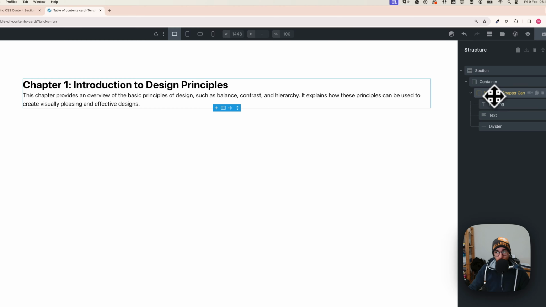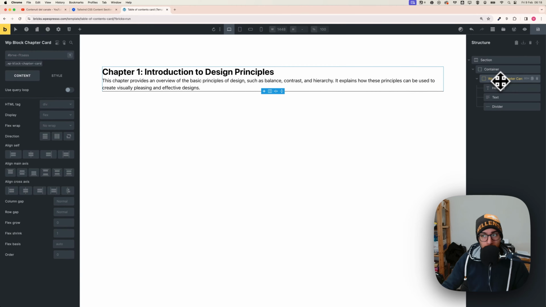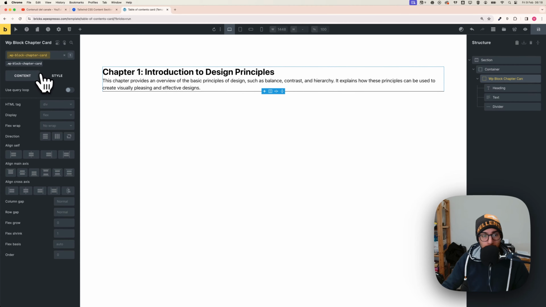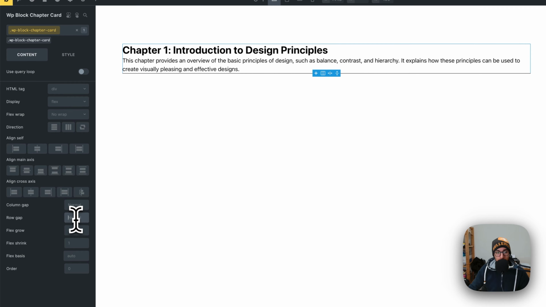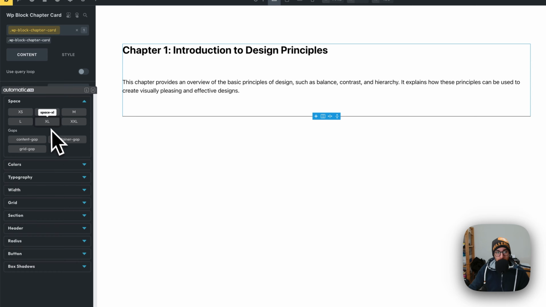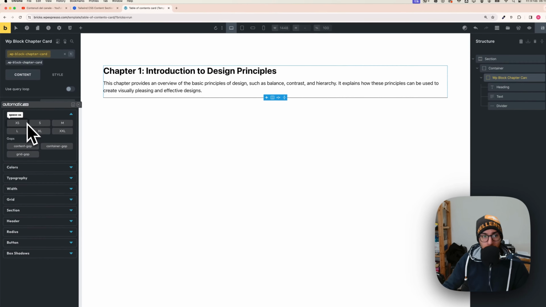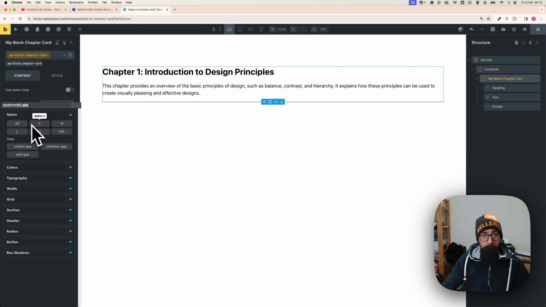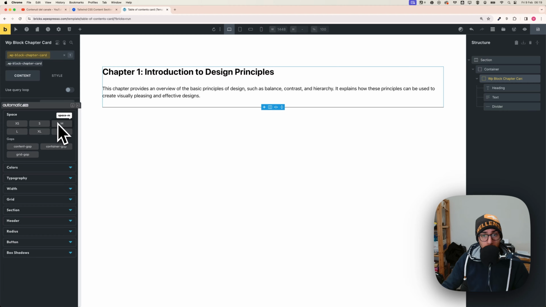Okay, so with the block chapter selected, click on the class to add it, so you need it to be yellow. Let's go on row gap, click on here, and with AutomaticCSS, in my case, I'm going to use a preset of spacing. You can use pixel, whatever, and let's see, I can go like this and I can go like that.